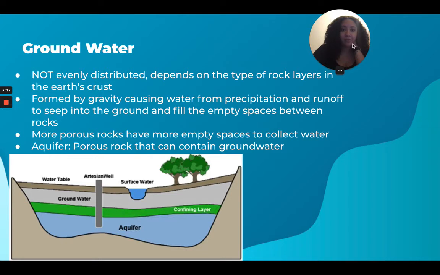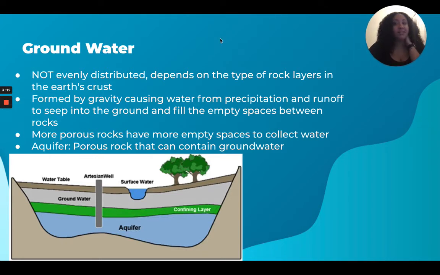Okay, so what about groundwater? Groundwater is not evenly distributed. It depends on the type of rock layers in the Earth's crust, which is not even throughout the Earth. So groundwater is formed by gravity causing water from the precipitation. Remember, precipitation is bringing that water back to the Earth. And runoff, it seeps into the ground and it fills the empty spaces between rock, because rock is not just totally solid.